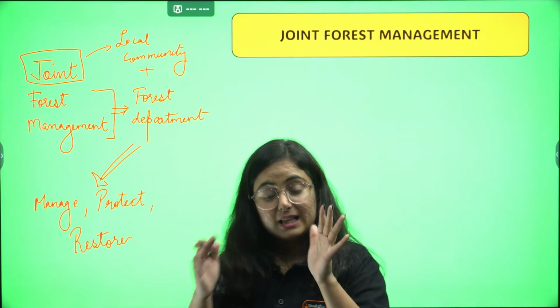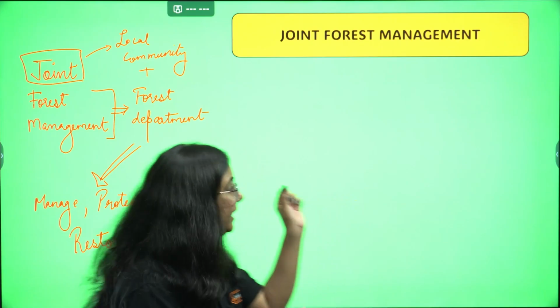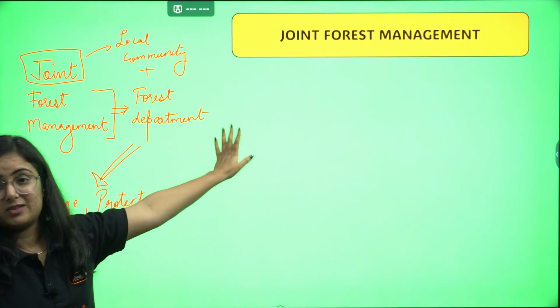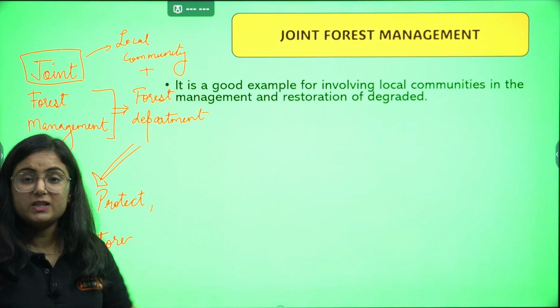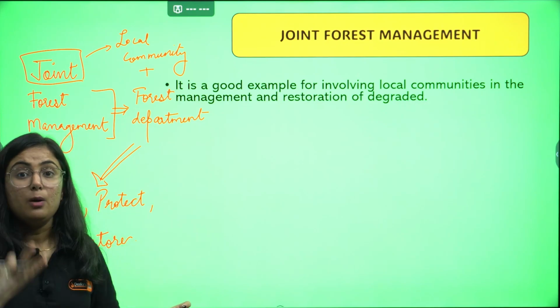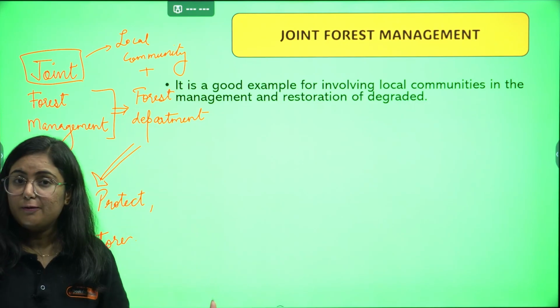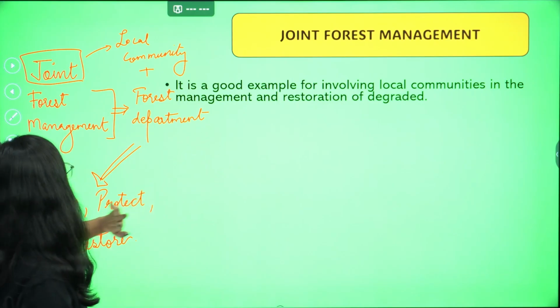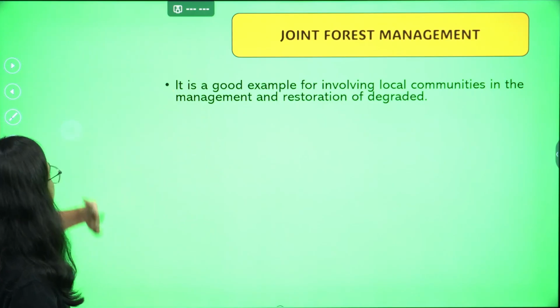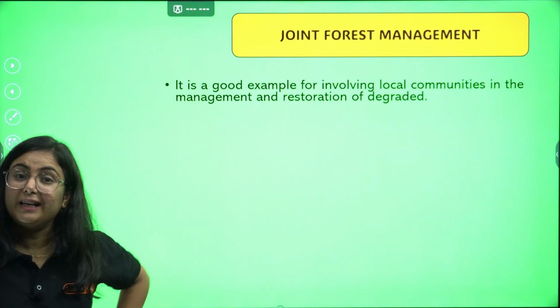Okay, and citing this, a very important step was taken by a state of India, that is joint forest management. It is a very good example of when a local community and government came together for the management and restoration of forest, particularly degraded forest.